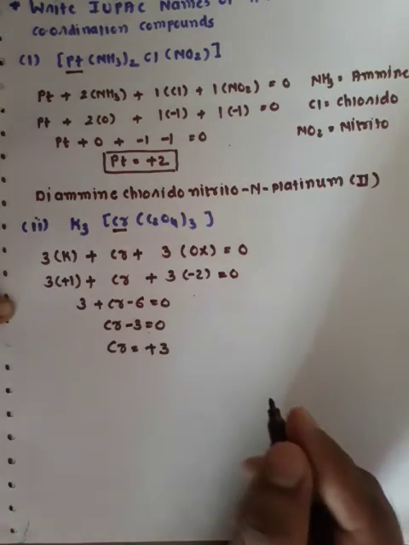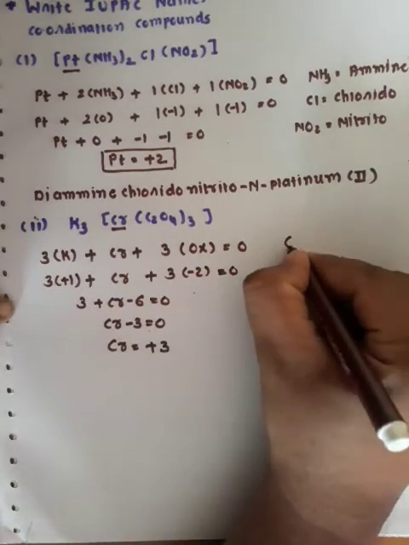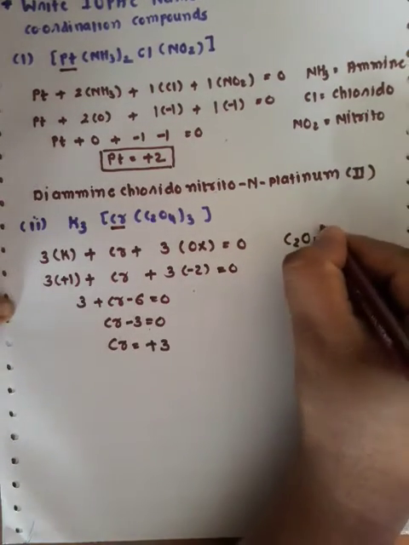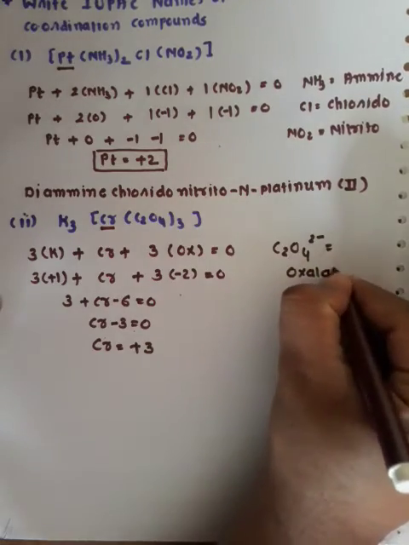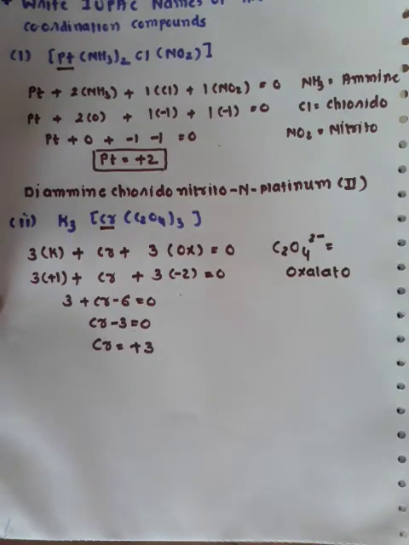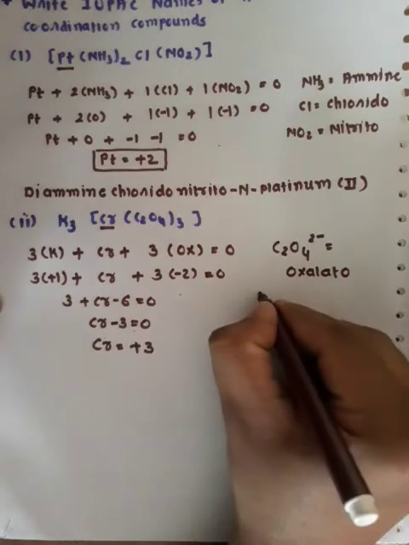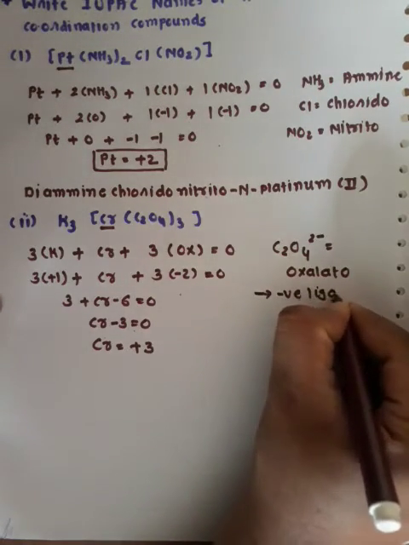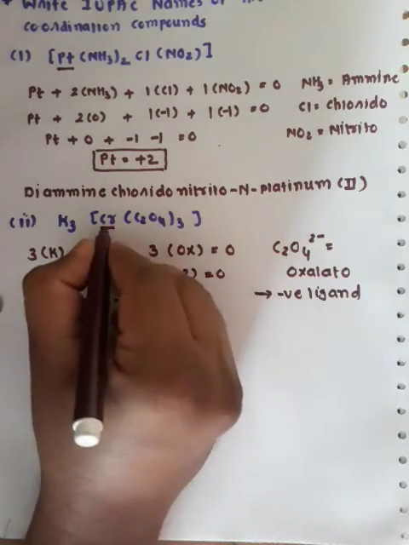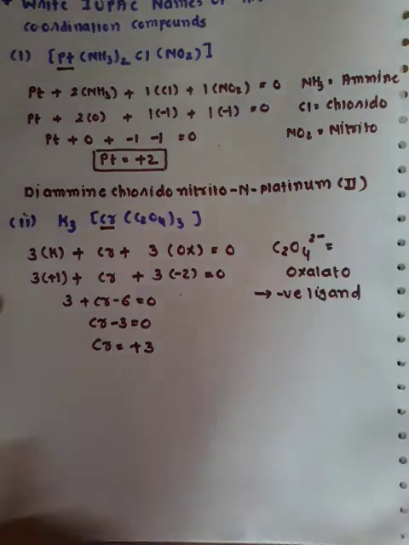Here C2O4 2- is normally termed as oxalato, and it is a negative ligand. So our coordination entity, the metal, is surrounded by negative ligands.